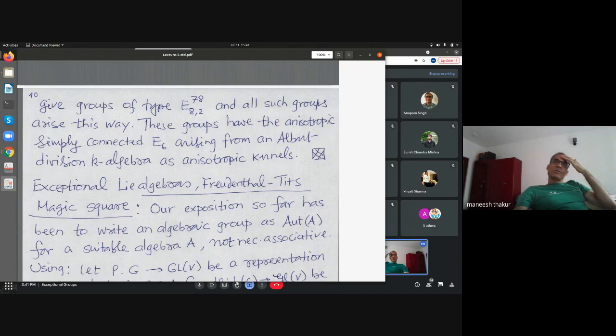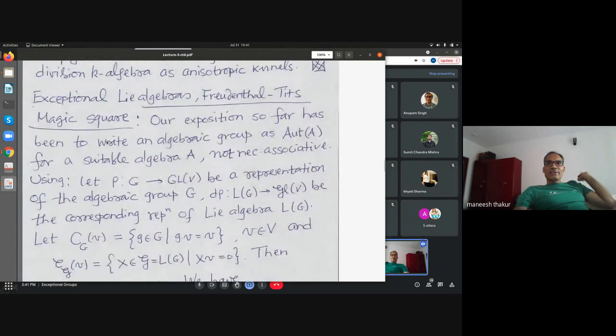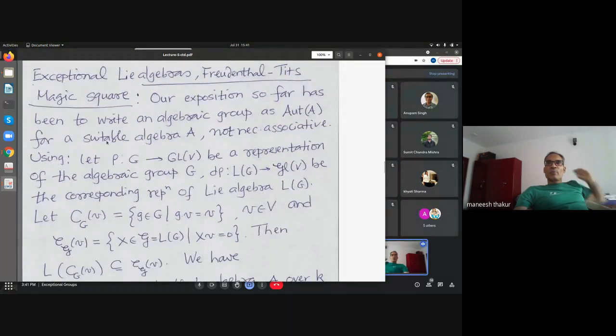I'm coming to the end of my lecture rather fast today, and it is going to end with a uniform construction of certain forms of all the exceptional Lie algebras, and that will also give us exceptional groups in the following sense. The thing I'm going to talk about is called the Freudenthal-Tits magic square.